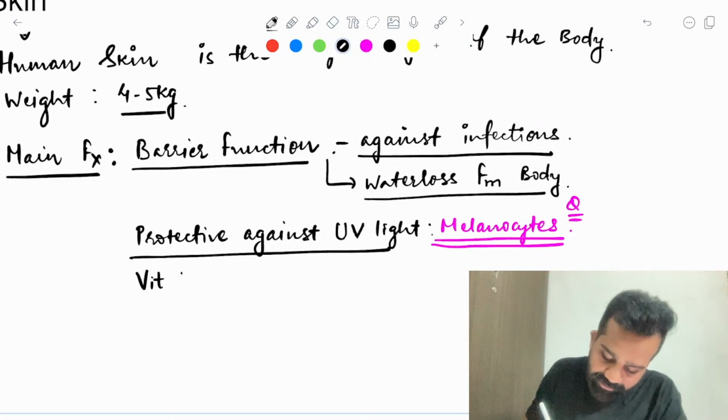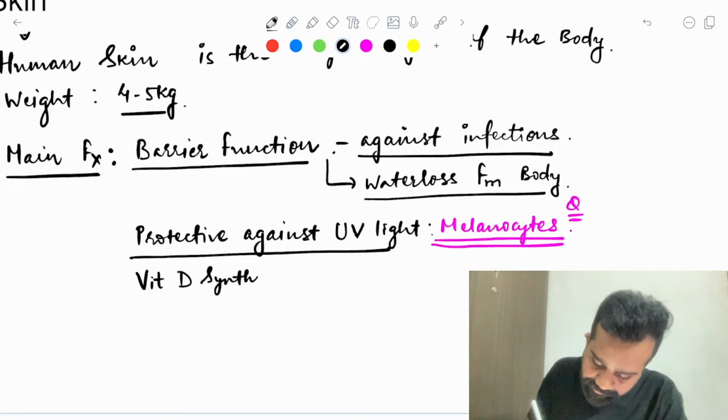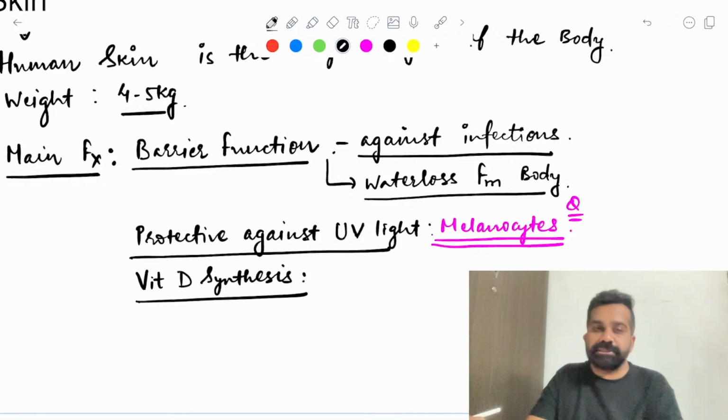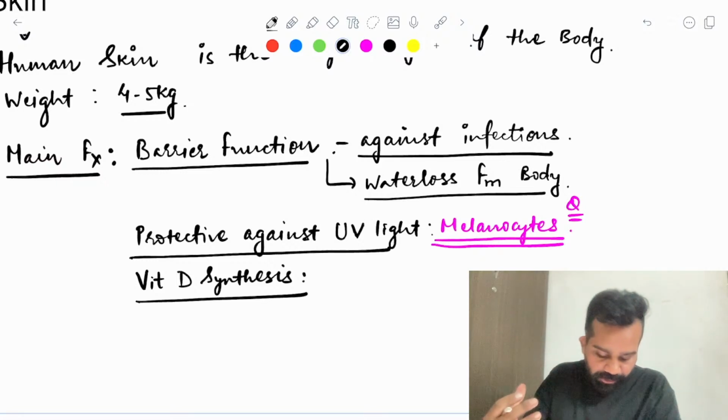Another important function of the skin is vitamin D synthesis. You all know sunlight is very important for vitamin D production.